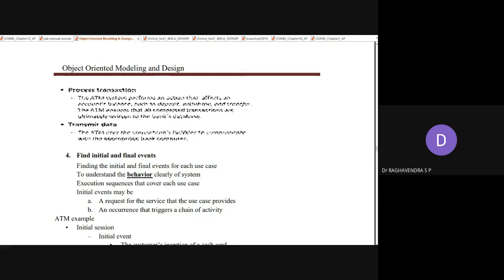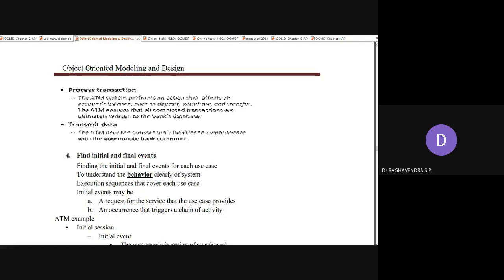For example, sometimes when you enter the ATM system, it will tell you that the system is under maintenance, or insufficient balance, or insufficient funds. These are some of the abnormal situations. This kind of behavior can be clearly considered with respect to initial and final events.